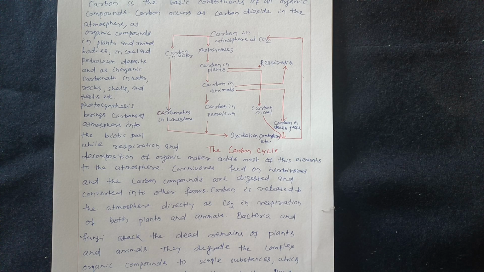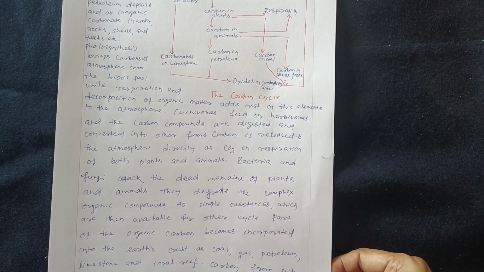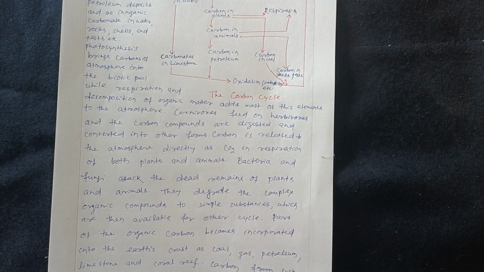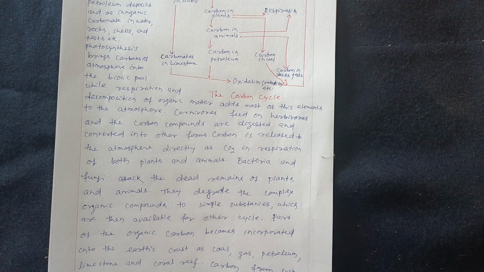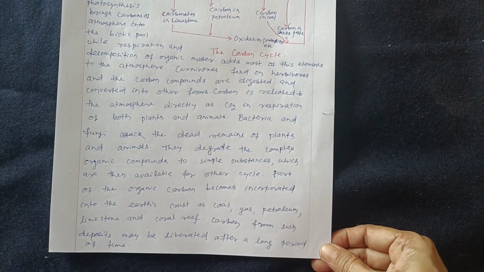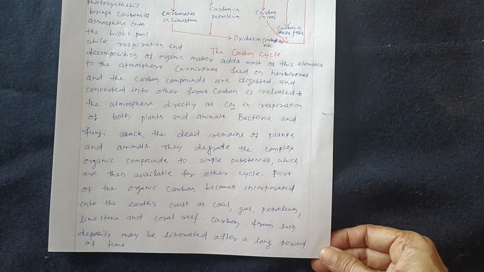Bacteria and fungi attack the dead remains of the plants and animals. They degrade the complex organic compounds to simple substances, which are then available for other cycles. Part of the organic carbon becomes incorporated into the earth's crust as coal, gas, petroleum, limestone and coral reef.